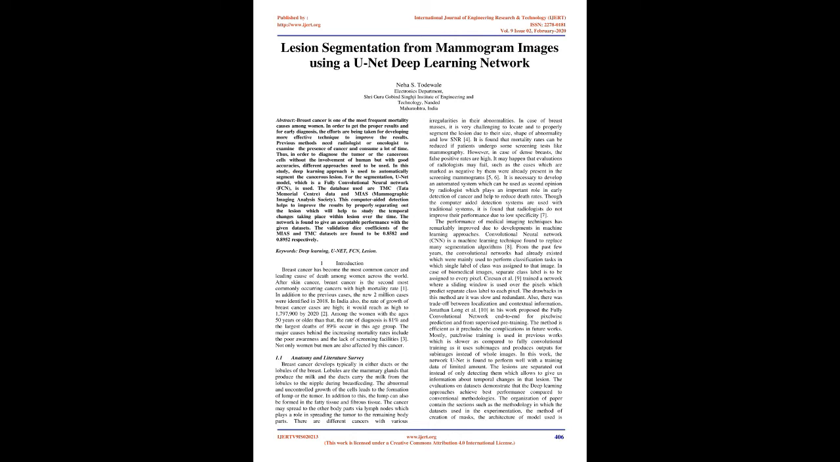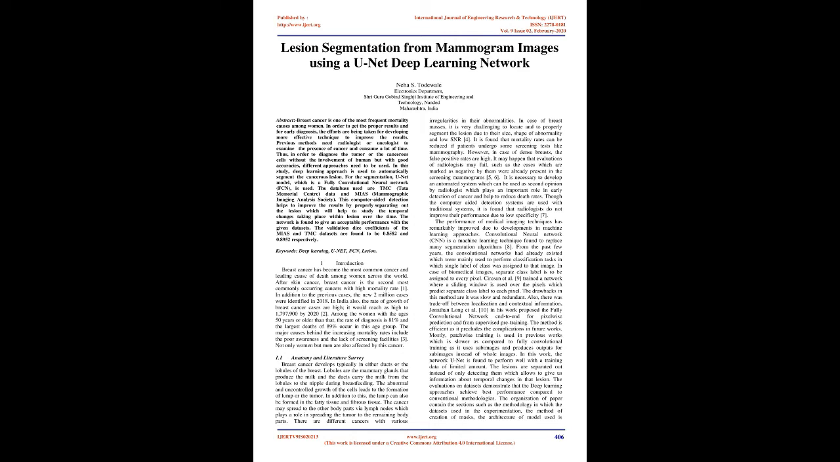The databases used are TMC, Tata Memorial Centre, data and MIAS, Mammographic Imaging Analysis Society. This computer-aided detection helps to improve the results by properly separating out the lesion, which will help to study the temporal changes taking place within the lesion over time. The network is found to give an acceptable performance with the given datasets. The validation dice coefficients of the MIAS and TMC datasets are found to be 0.8582 and 0.8952 respectively. Keywords: deep learning, UNet, FCN, lesion.